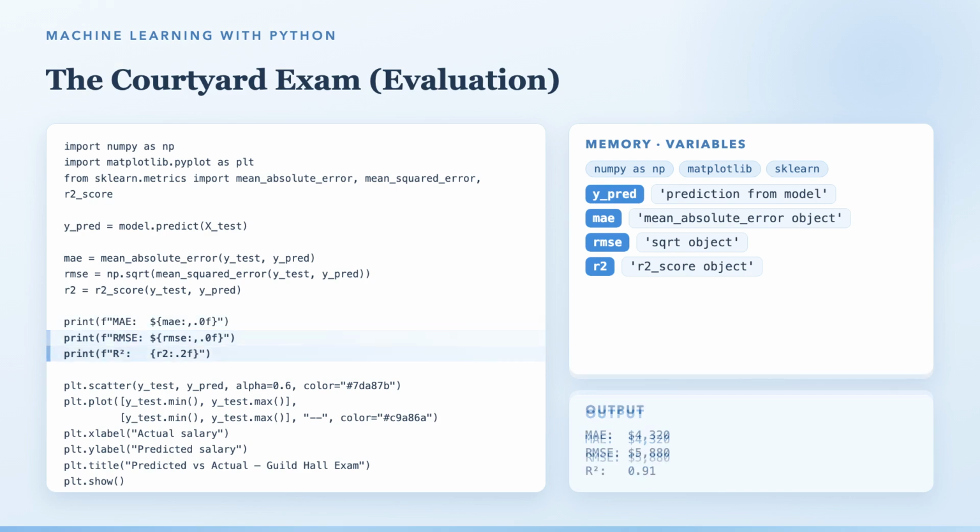We import NumPy as np, Matplotlib's pyplot as plt, and 3 measures from sklearn metrics. Then, y_pred equals model.predict on X test: 100 fresh guesses. Now the measuring. MAE comes from mean absolute error, comparing y test with y_pred: $4,320. RMSE is the square root, np.sqrt of the mean squared error: 5,880. And R2 from r2 score: 0.91. Finally, the picture. plt.scatter draws y test against y_pred, plt.plot adds the dashed diagonal from the minimum to the maximum. We label the axes actual salary and predicted salary, and plt.show reveals the chart.